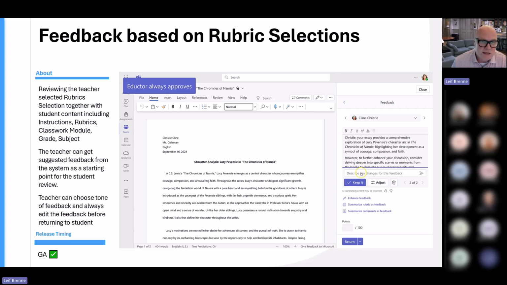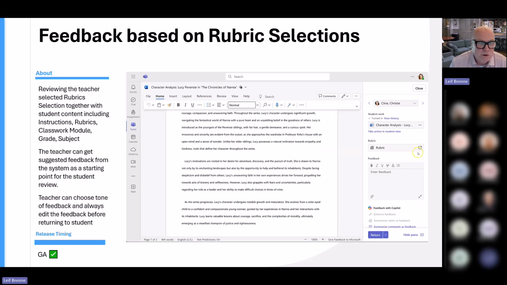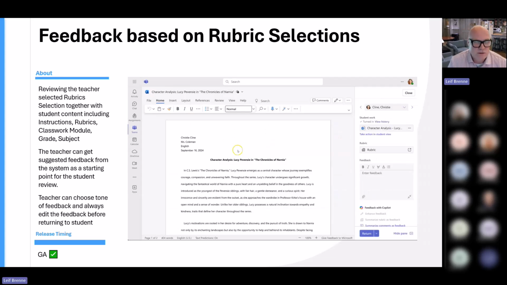We also do the same thing not only for text, but for people using rubrics. We know people love rubrics, and it's a great way to get quick guidance to students. Now when you do grading with the rubrics in Assignments, we can take your rubric input and automatically summarize it as feedback as well. So again, a quick way to do the feedback directly in Assignments.